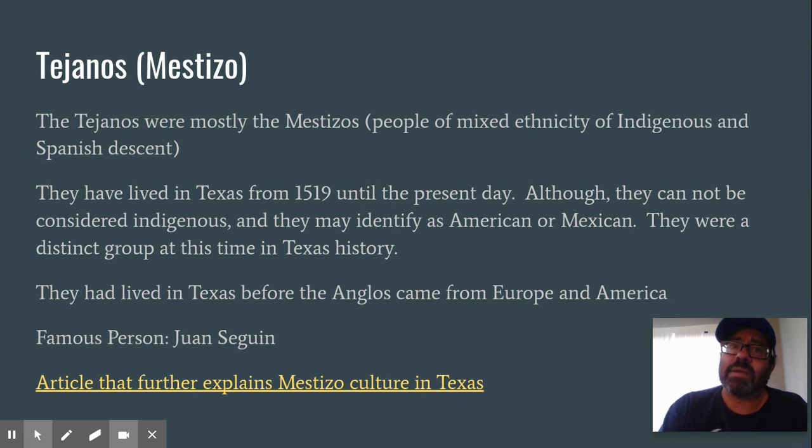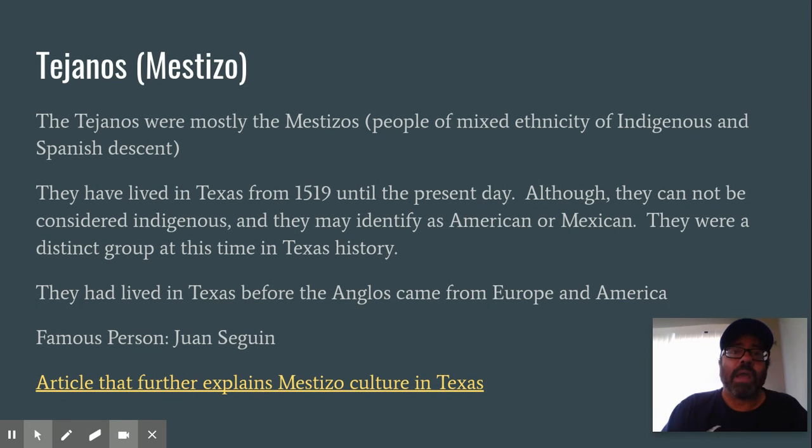So they're not really indigenous, but they view themselves as indigenous because they have been living there their whole lives. They were born and raised in Texas, and they are not Anglo, and they are not Native American. They're Tejano. Their ethnicity is mestizo, and they may identify themselves as Tejano. And certainly in our curriculum, we identify them as Tejanos.